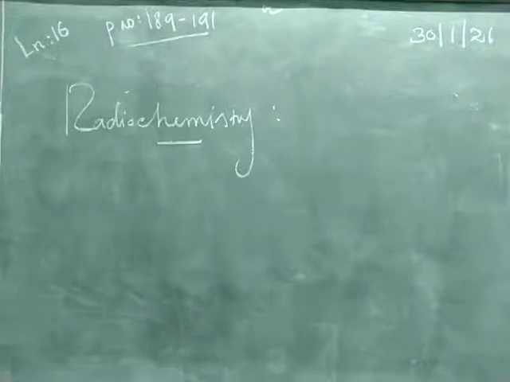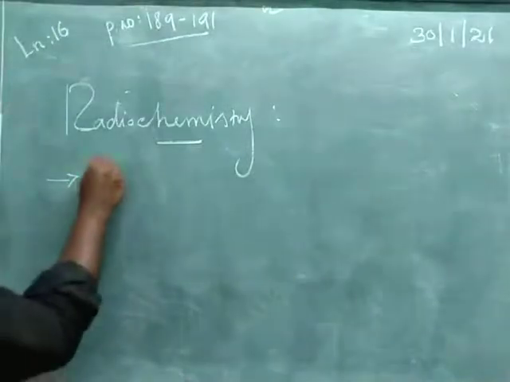Some isotopes are unstable and they undergo disintegration by losing their energy in the form of radiations. The unstable isotopes of elements lose their energy in the form of radiations to become stable. When they lose their energy and become stable, they act as isotopes, isobars or isotones. Especially, which one takes part here? Isotopes.